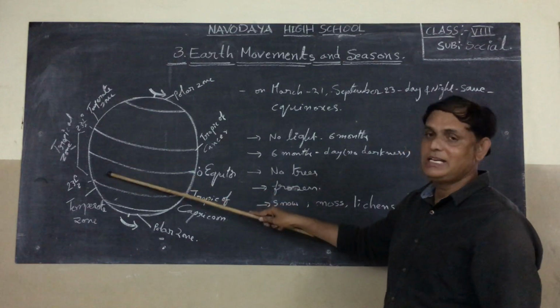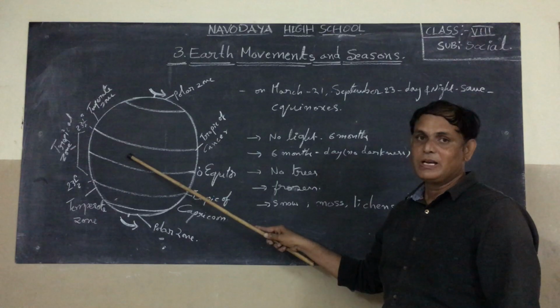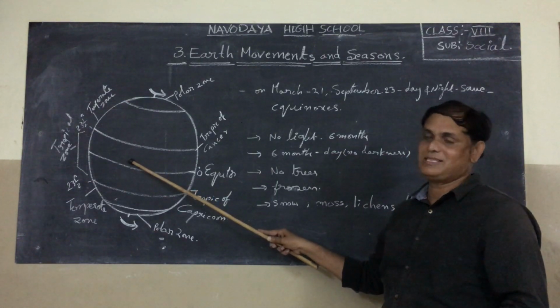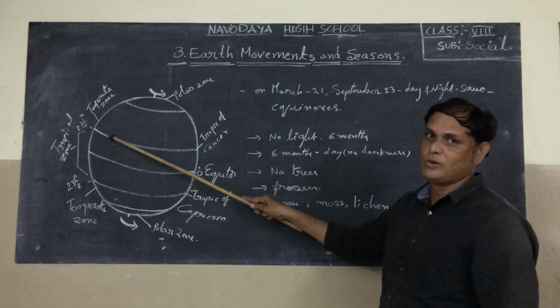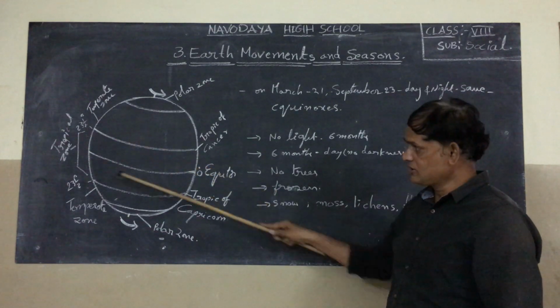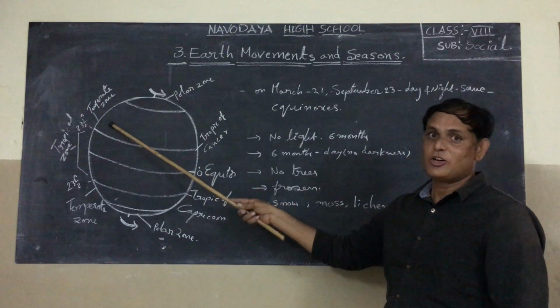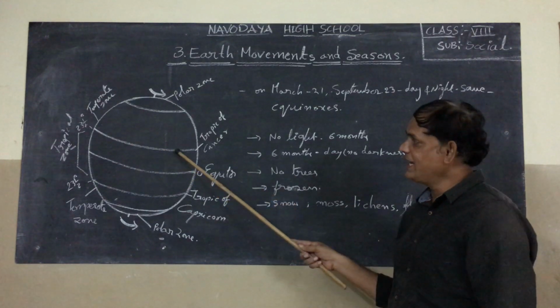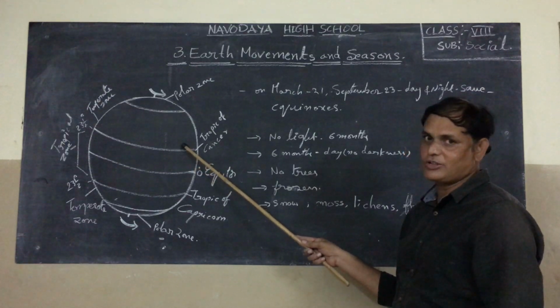In this tropical zone, it receives heavy temperature compared with the remaining zones. Now listen, here this is South India, this is North India.